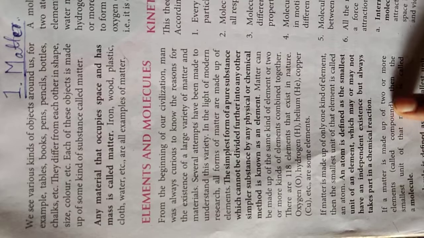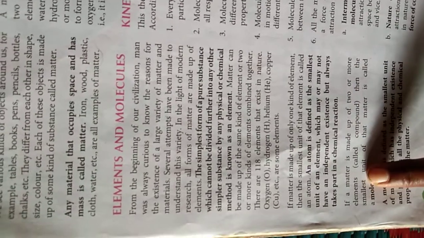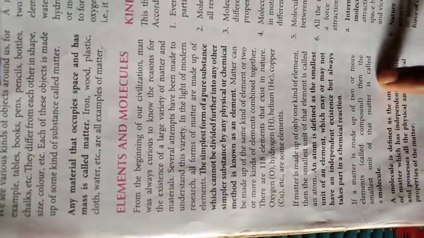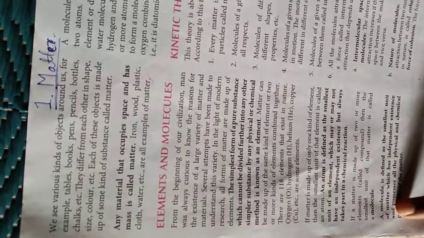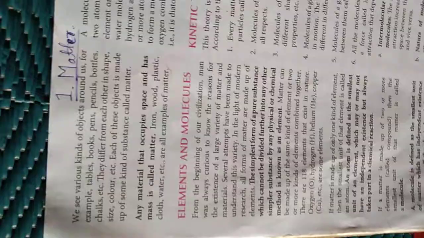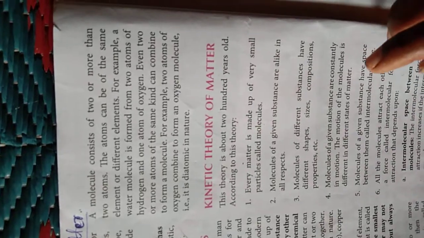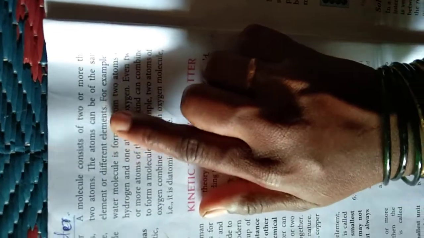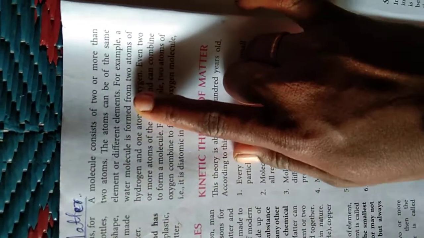If a matter is made up of two or more elements, it is called a compound, and the smallest unit of that matter is called a molecule. A molecule is defined as the smallest unit of matter which has an independent existence and possesses all the physical and chemical properties of a matter. A molecule consists of two or more atoms. The atoms can be of the same element or different elements.